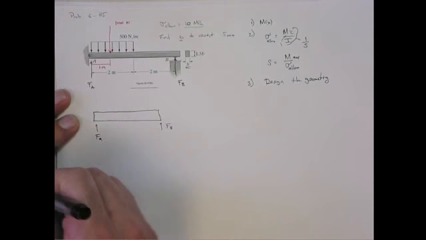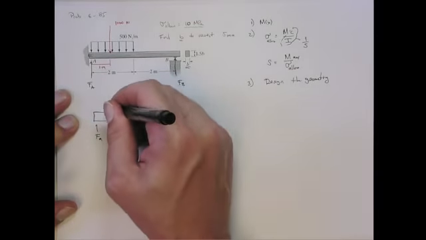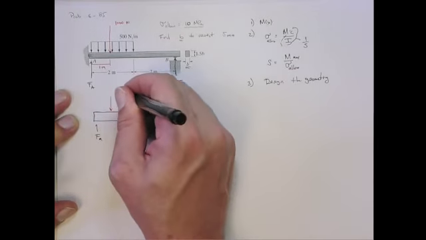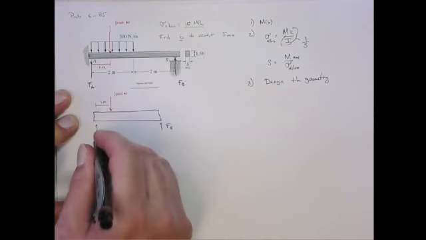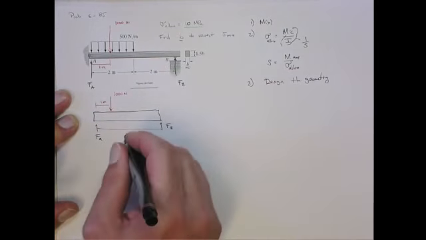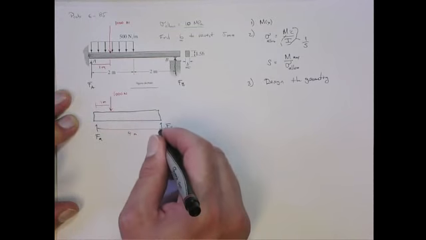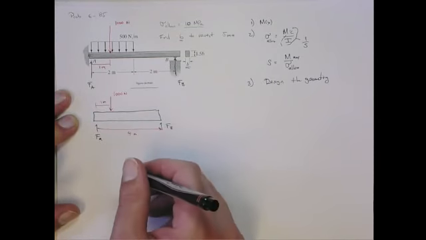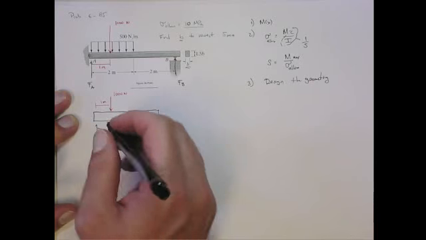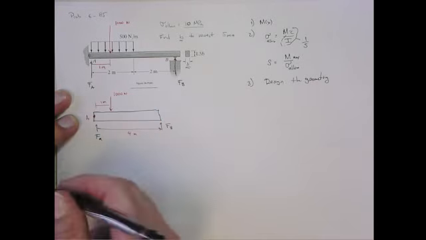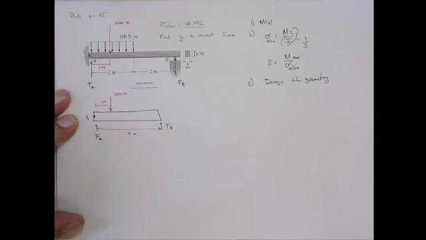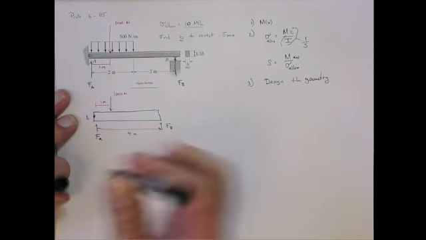So we can put that on here. This distance here is the 1 meter. This distance here is 4 meters. Okay, let's do sum of moments around this point, around A. That'll give me FB.